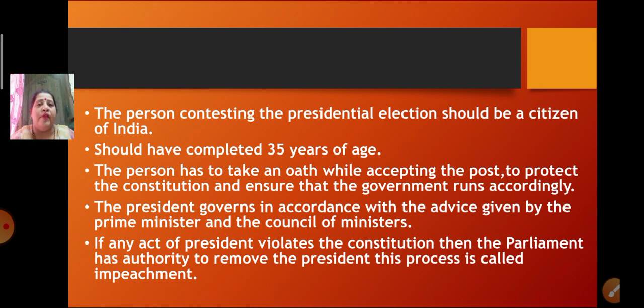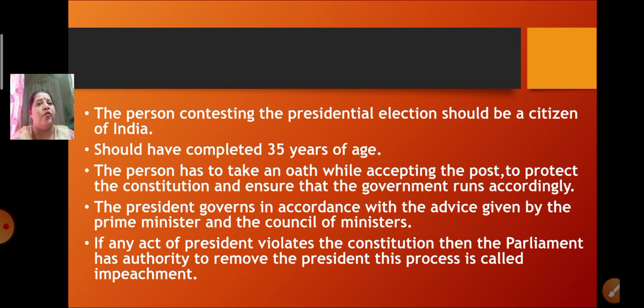Suppose the president is elected now. After the election of the president, what happens? Whichever person becomes the president has to take an oath while accepting the post. Oath here means a promise. What promise does he have to take? To protect the constitution, and he also has to ensure that the full government is running according to the constitution only. So this is the oath the president has to take when he is accepting the post.